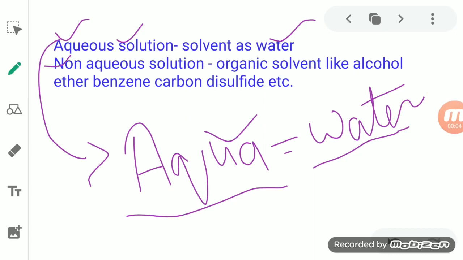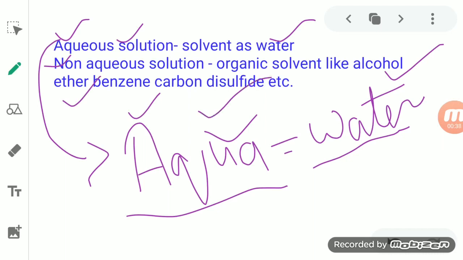Instead of water, there are some solutes which are not able to get dissolved in water. So where do they get dissolved? They get dissolved in some organic liquids, or we can say some organic solvents. So these organic solvents may be an alcohol, an ether, or benzene, or carbon disulfide, or carbon tetrachloride.